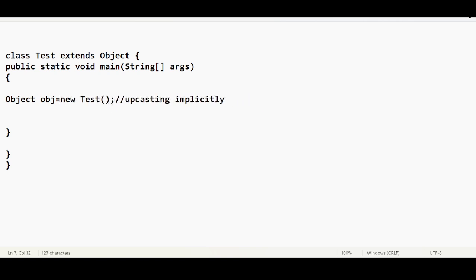My question is: System.out.println(obj instanceof Object). What is the answer now?